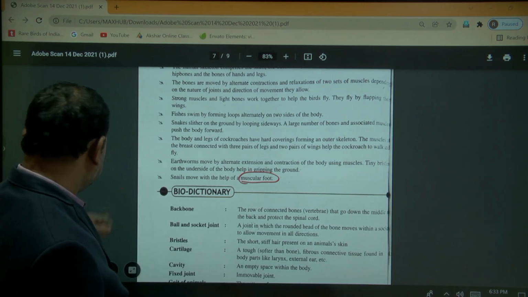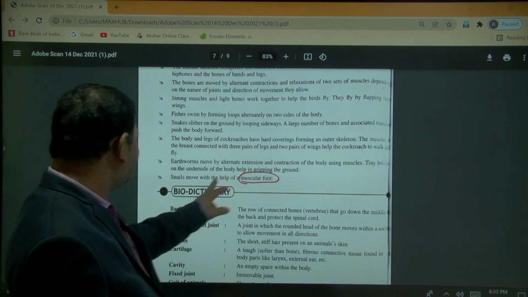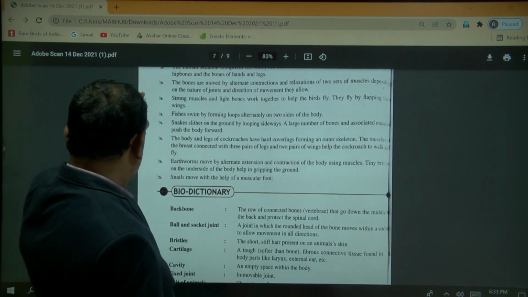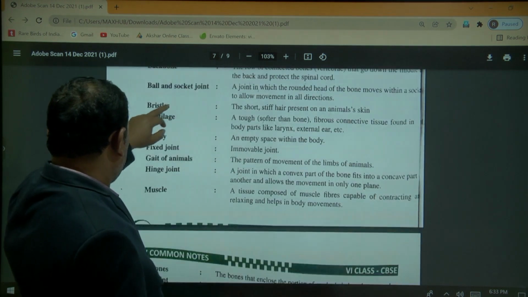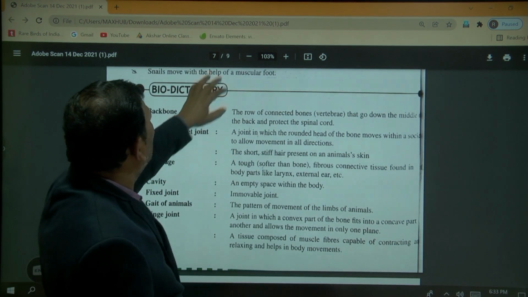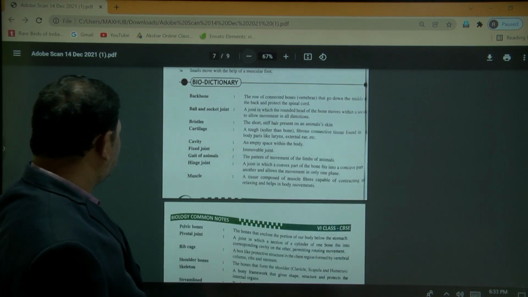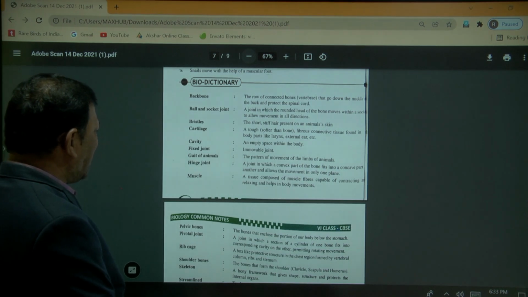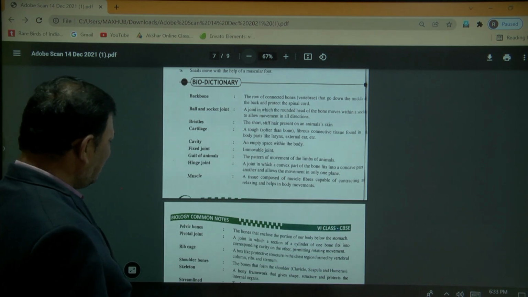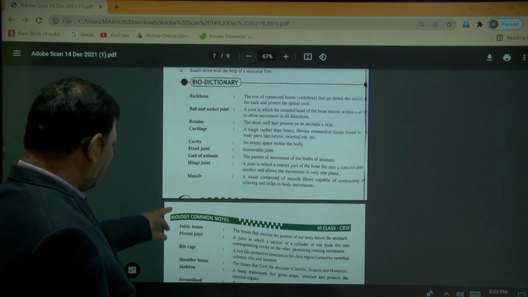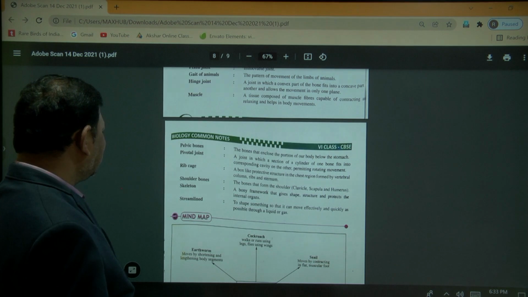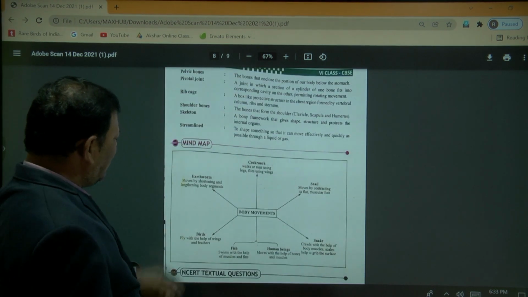Now you can see this is the bio dictionary. The bio dictionary gives: backbone, ball and socket joint, bristles, cartilage, cavity, fixed joint, gait of animals, hinge joint, muscles, pelvic bones, pivotal joint, rib cage, shoulder bones, skeleton, streamlined.